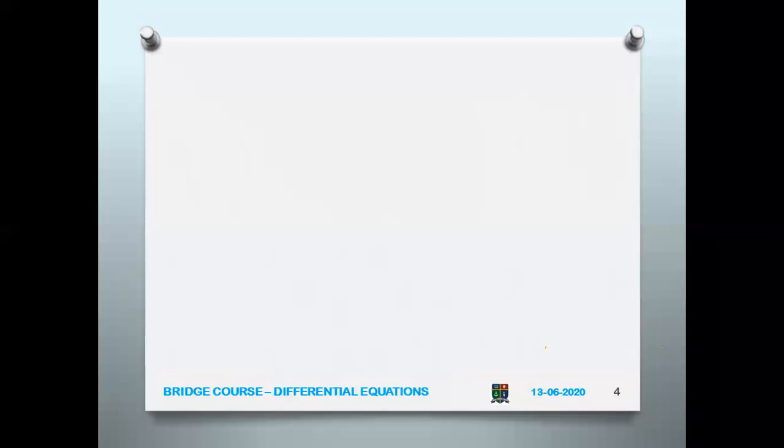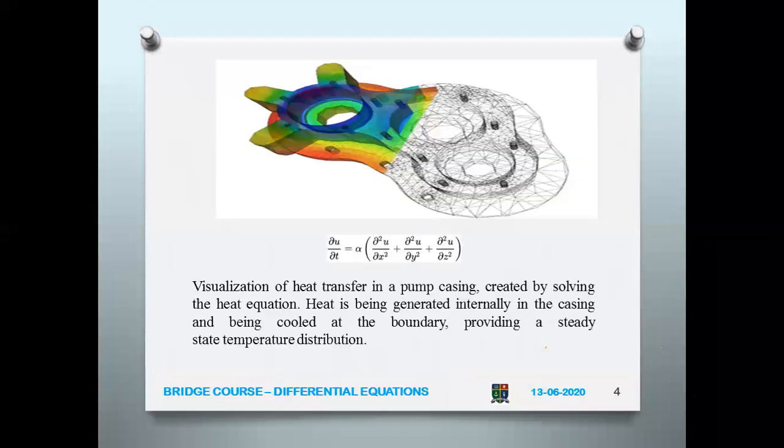The differential equation evolves naturally wherever there is movement or growth or such things. So without differential equations, actually nothing is there, whenever we want to study the trend.